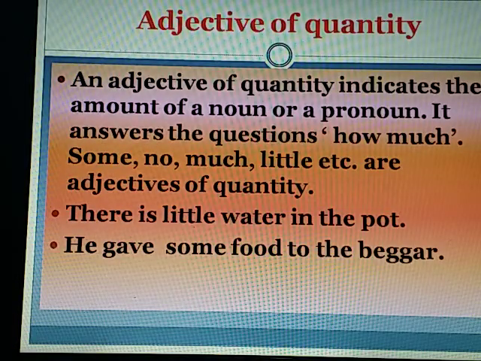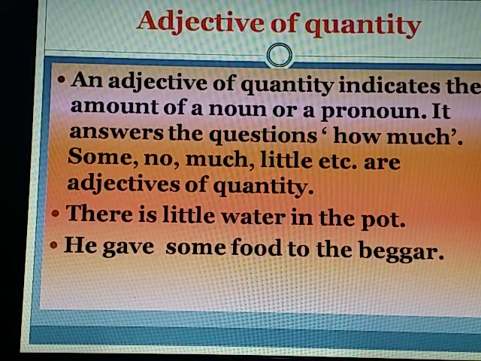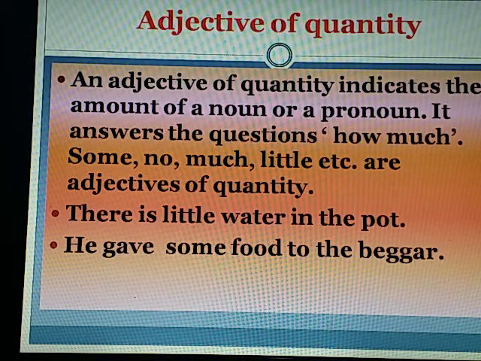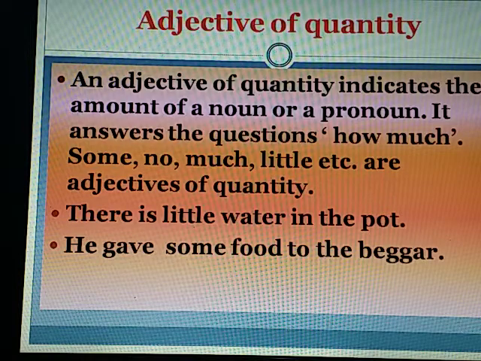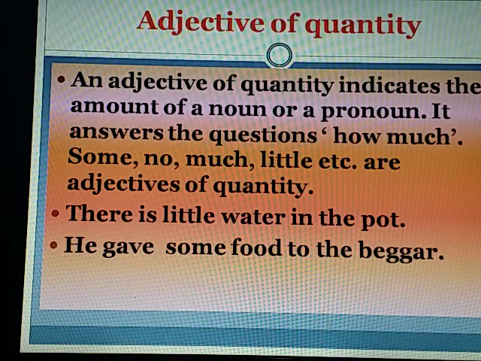Now, adjective of quantity. An adjective of quantity indicates the amount of a noun or a pronoun. It answers the question how much. Some, no, much, little, etc. are adjectives of quantity. For example, there is a little water in the pot. Here, how much water? Little water. He gave some food to the beggar. How much? Some. So, here little and some are adjectives of quantity.